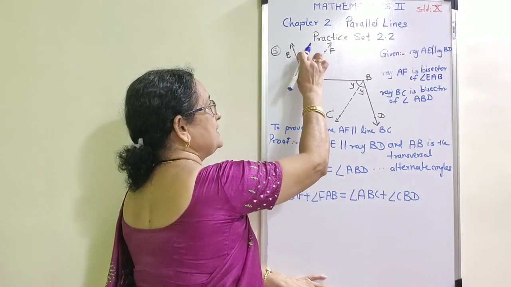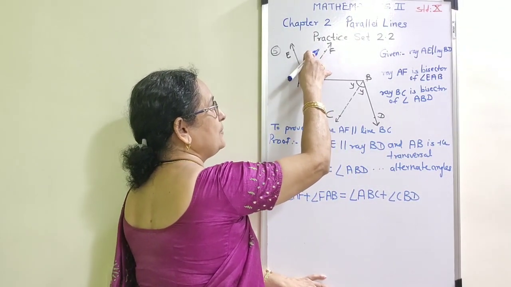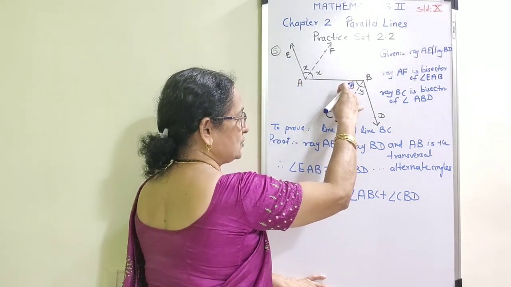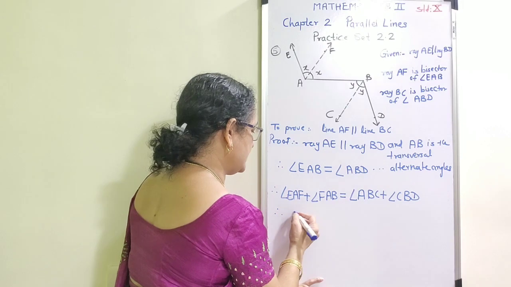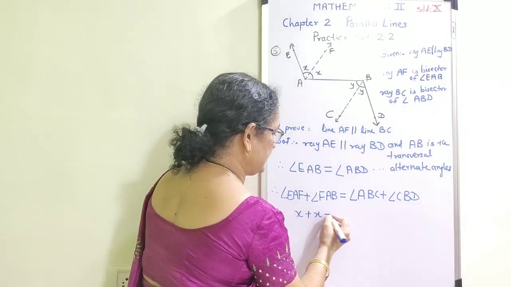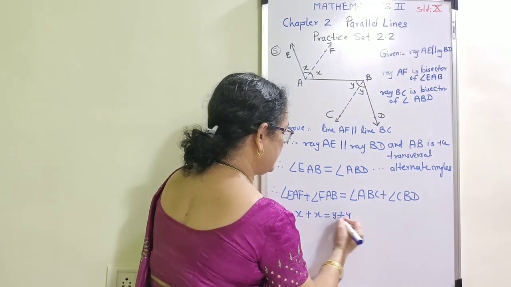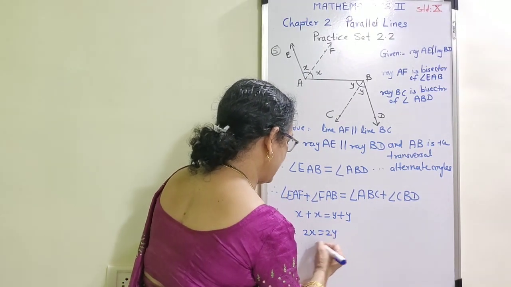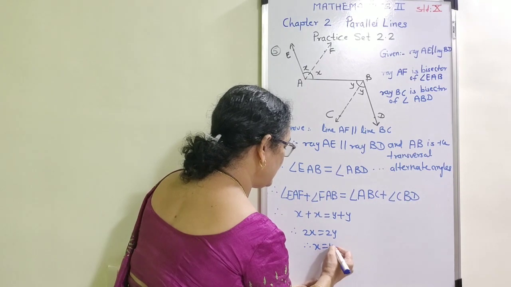Now observe the figure. This entire angle is the addition of these two smaller angles, and the measure of this angle is the addition of these two. Now I am going to substitute x plus x is equal to y plus y. Therefore, 2x is equal to 2y, and therefore x is equal to y.